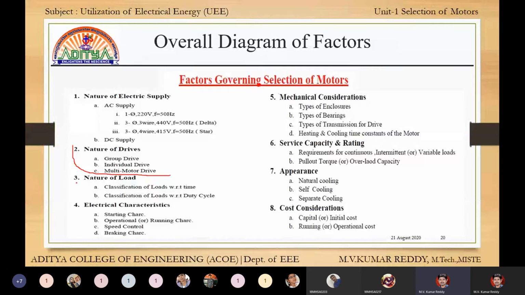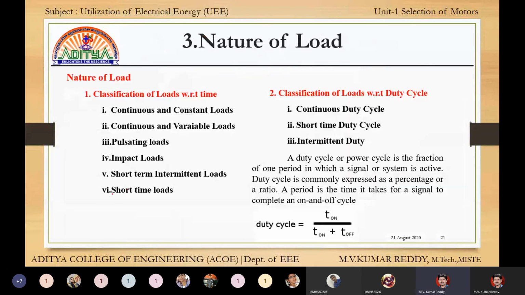Next topic is nature of load. There are two types of classification of loads: with respect to time and with respect to duty cycle.